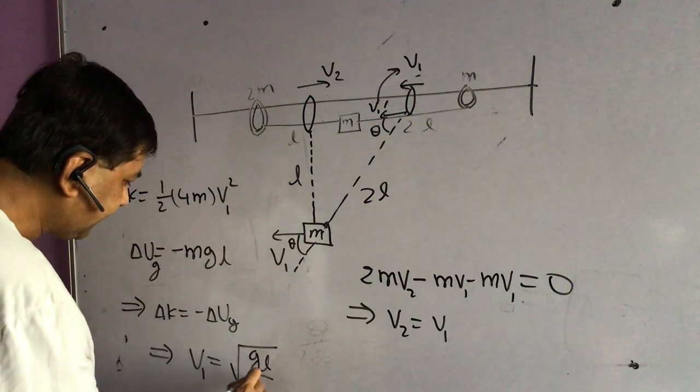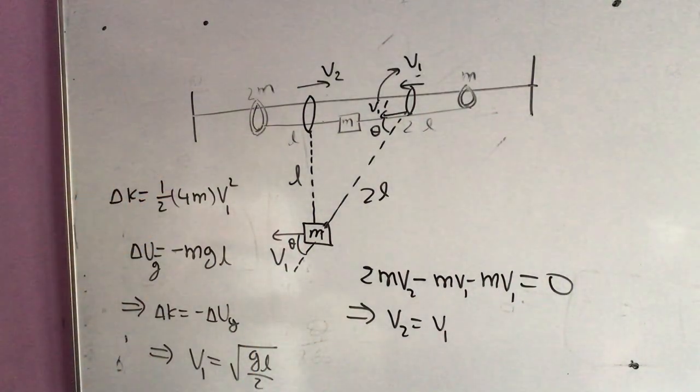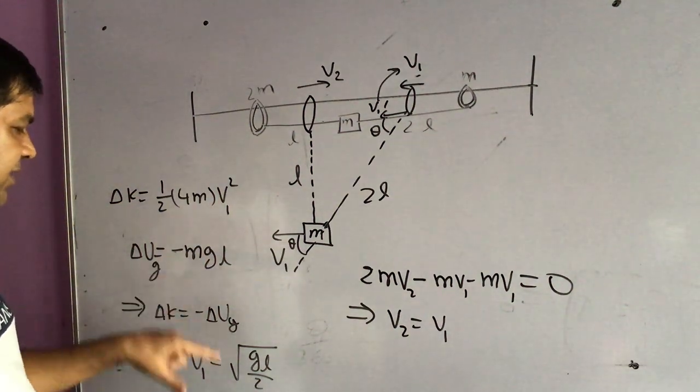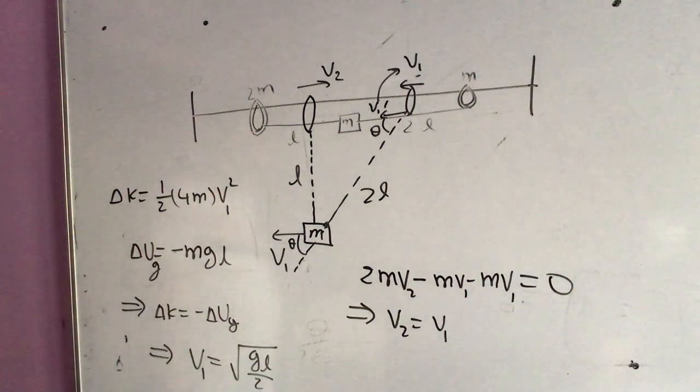You can check the calculation. Half 4m v1 square is going to be mgl. So interestingly, it is going to be v1 equal to root gl by 2.